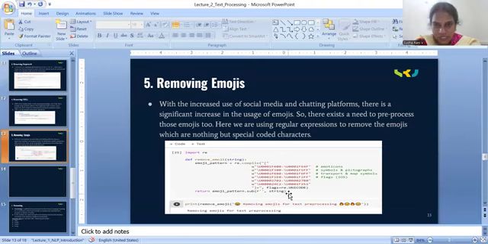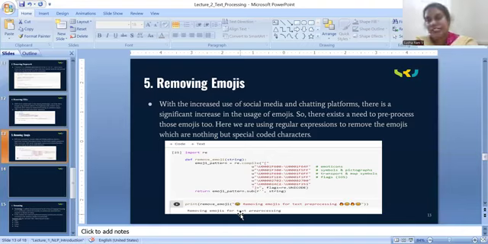If you put the input here, we have all these emojis: this some smiley, this some fire, this some cup. So all these emojis are there. And by using the remove emoji function, we are removing the emojis and simply displaying the text.